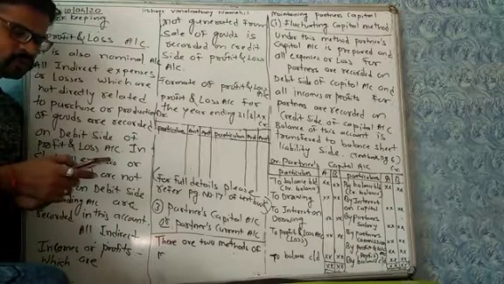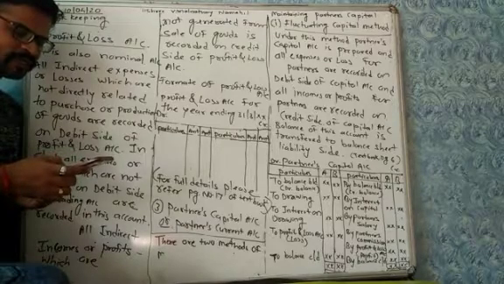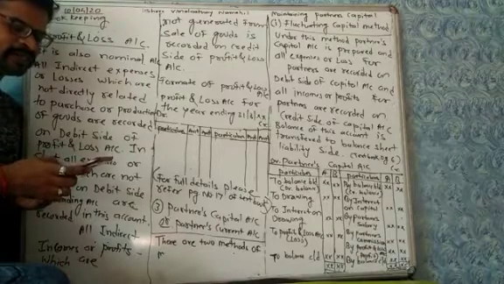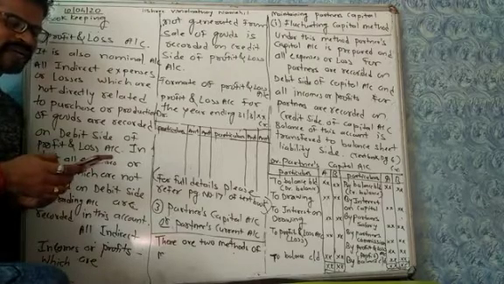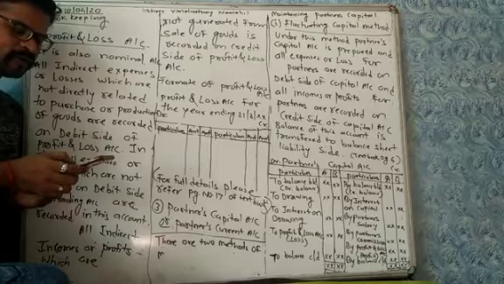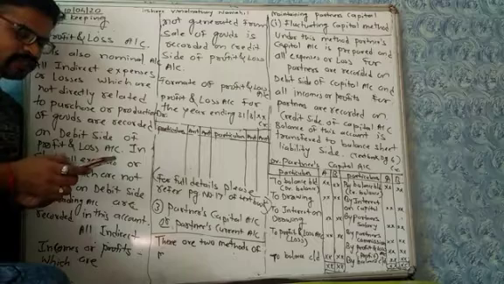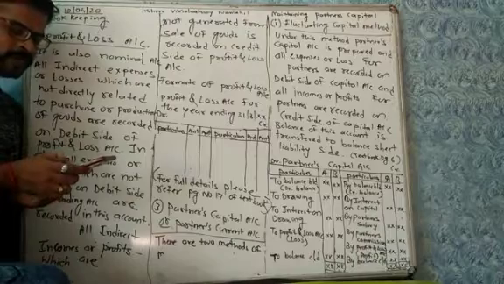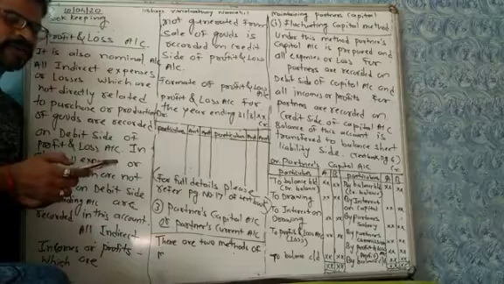When we do the total of profit and loss account, if balance is left on the debit side, it is known as the net profit, and if balance is left on the credit side, it is known as the net loss. One more thing is that whatever gross profit we get in trading account is transferred to the credit side of profit and loss account at the beginning. You can see that on the credit side of profit and loss account, the first thing is by gross profit brought down. This we obtain from the trading account. And if in trading account we get gross loss, then it is recorded on the debit side.